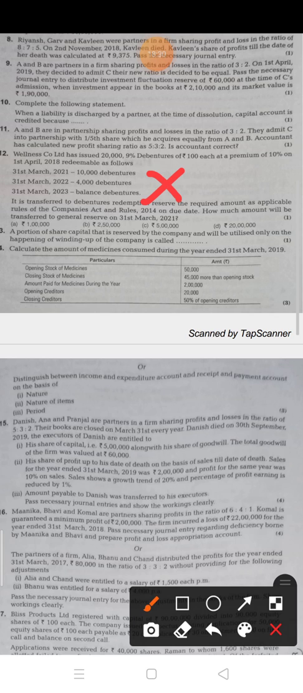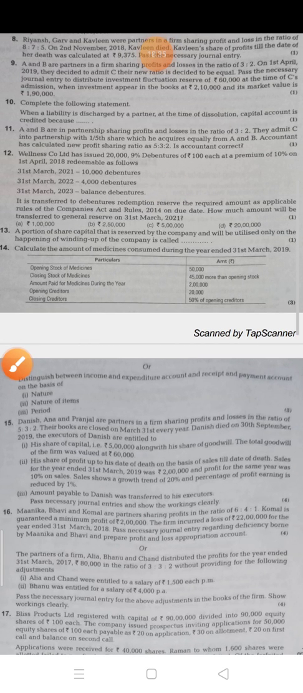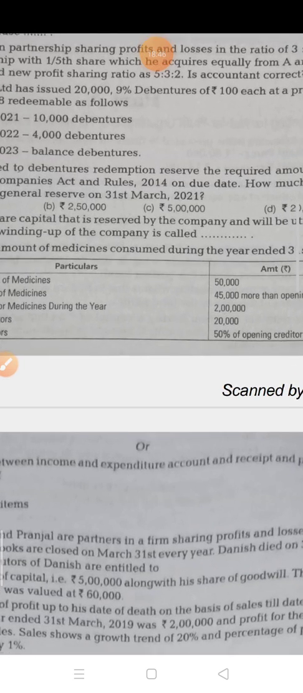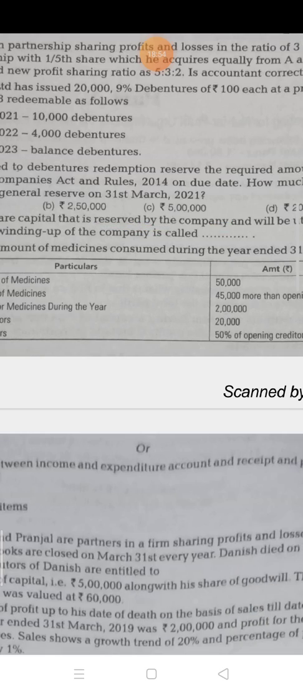Now next is question number 13. A portion of share capital that is reserved by the company and will be utilized only on the happening of winding up of the company is called... It means, see, the portion is reserved by the company. It means this is the reserve capital, uncalled capital.